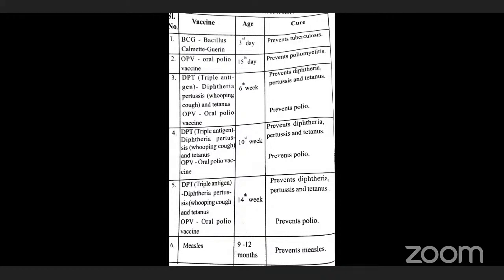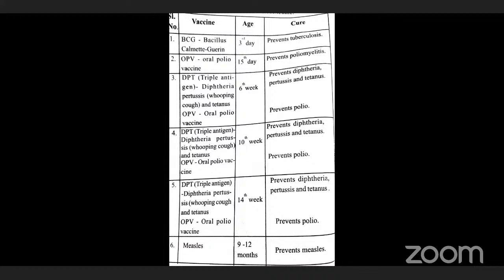For example, the triple vaccine, DPT: diphtheria toxoid, tetanus toxoid, and pertussis vaccine. That is a mixed vaccine. The triple vaccine is called the mixed vaccine. This is also an important question. Triple vaccine means a mixed vaccine which consists of diphtheria toxoid, tetanus toxoid, and pertussis vaccine. Clear?